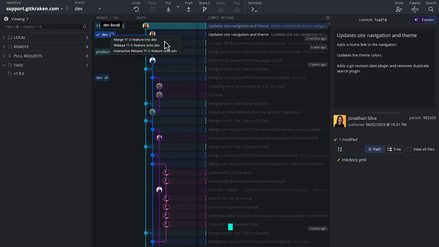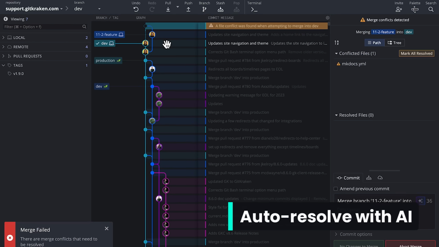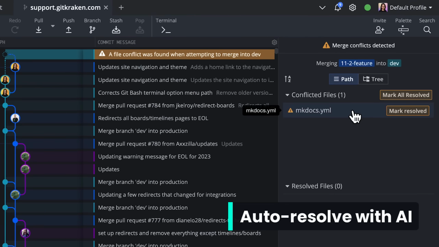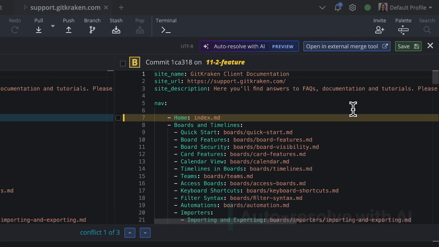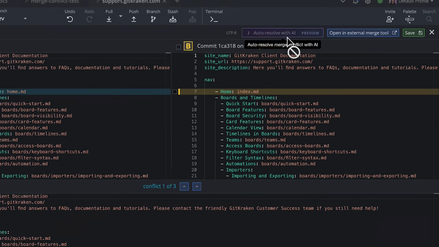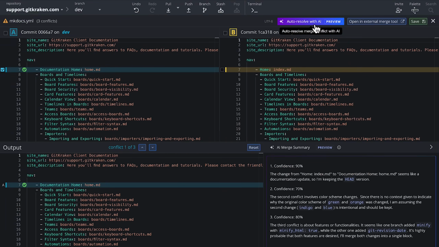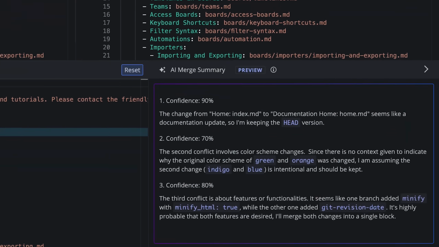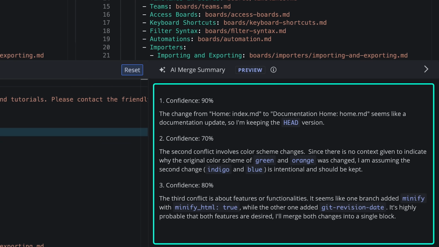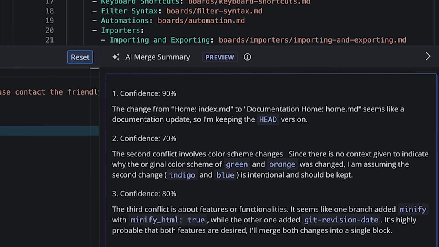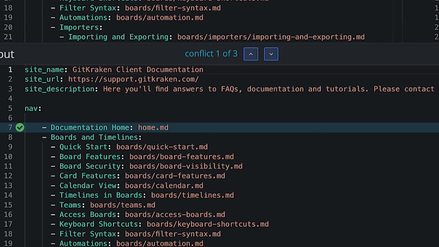I find resolving merge conflicts to be a pain in the butt, so let's use AI to speed up this workflow. There's a conflict in the mkdocs.yaml file, so I head over to the Auto Resolve with AI preview feature. It provides some solid suggestions for the 3 conflicts found in the file, along with confidence percentages. Of course, be cognizant as a human reviewer and use your best judgment to either accept or reject the AI-generated suggestions. I recommend incorporating this into your dev workflow because merge conflicts are honestly a source of a huge amount of toil.